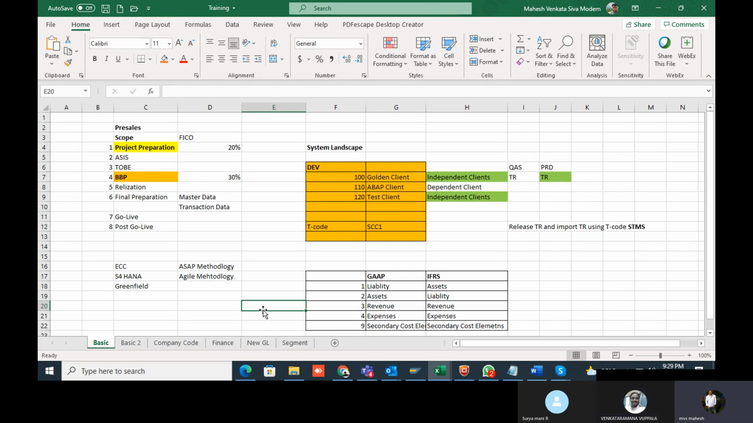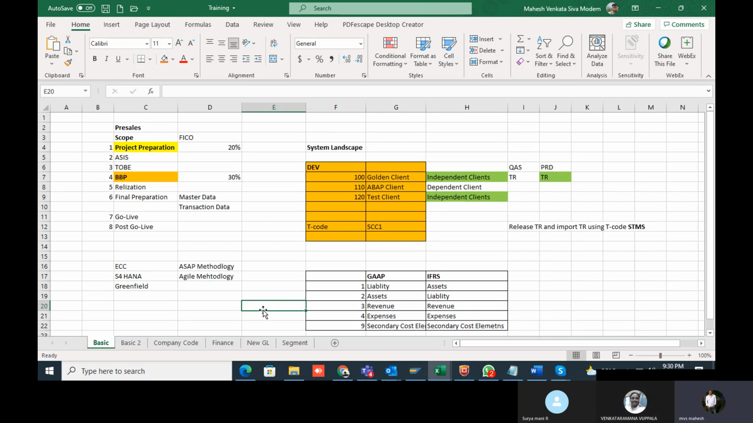Once the BPP document is prepared and reviewed by our manager, that is the functional consultant manager, we'll submit it to the client. They will review all the processes, and as a functional consultant, you have to explain each and every process you mapped in the document. Once they are satisfied, only then will they give sign off. Till the sign off, we are not doing any configuration; the next step will not start.